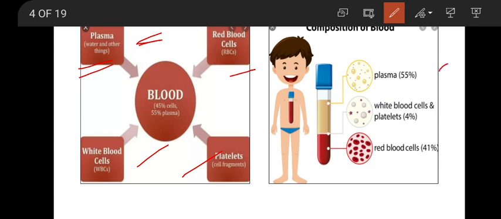Red blood cells are present around 41% and the remaining 4% is white blood cells. So from this what you understand is that red blood cells are more in number. That's why our blood looks red in color, because of the presence of red blood cells.